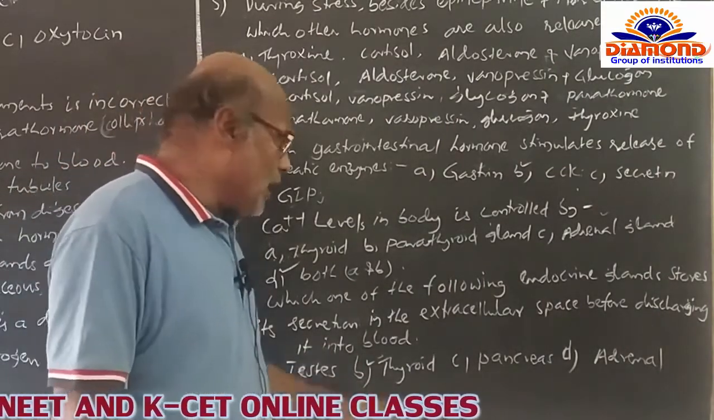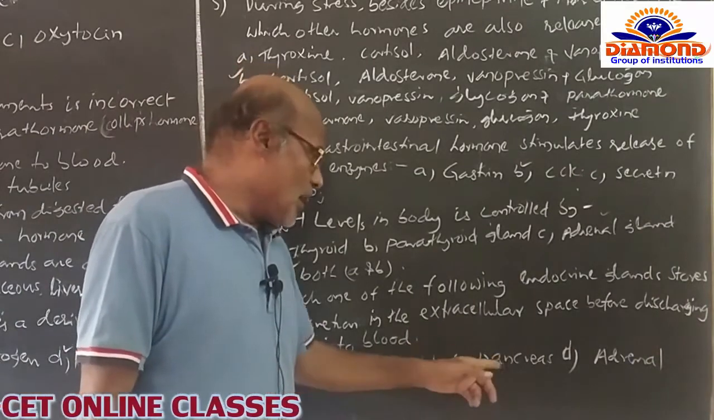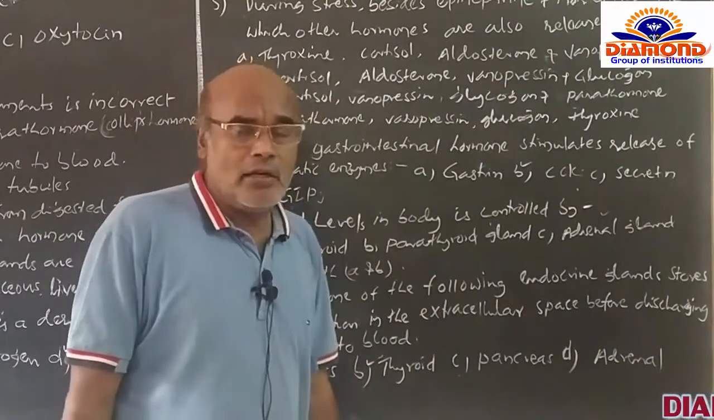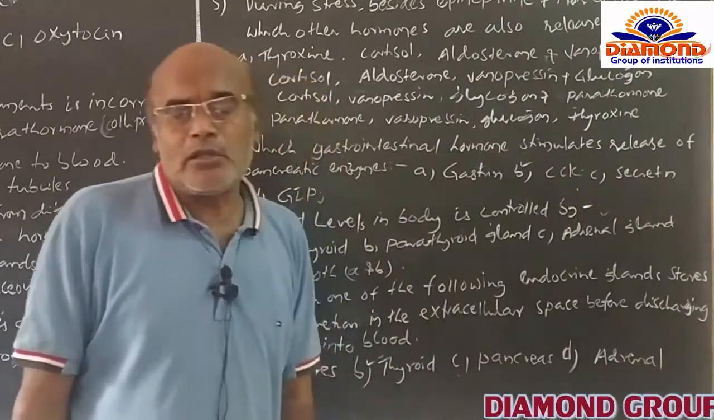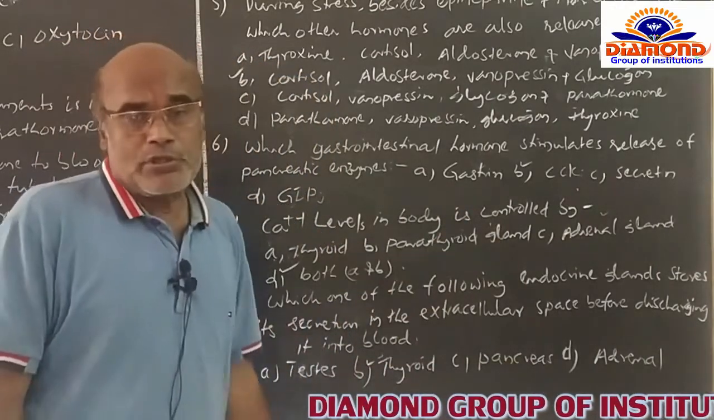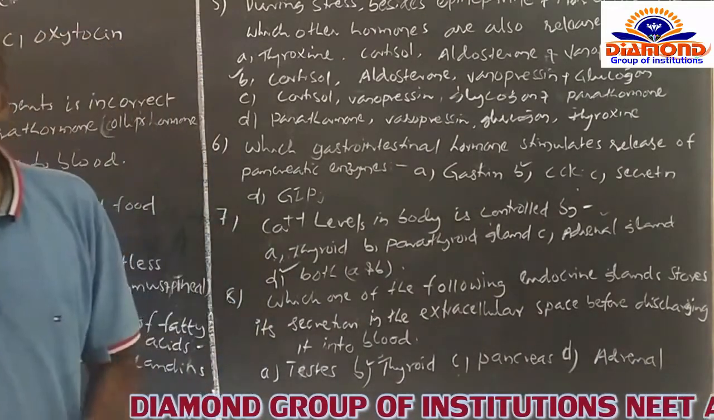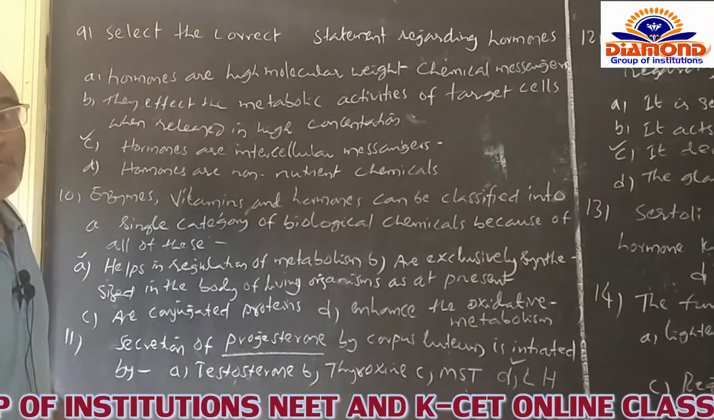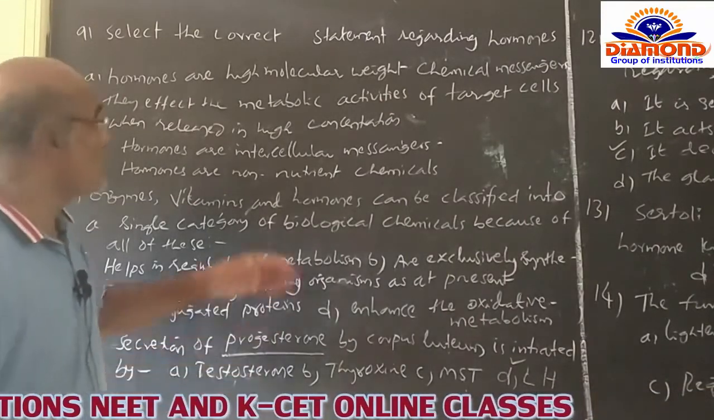Thyroid is the only gland concerned with this. C, the pancreas, is also not concerned, and the adrenal gland, which is D, is also not concerned with this question. So that's why option B is correct. After discussion of some of the questions, we go for other questions.